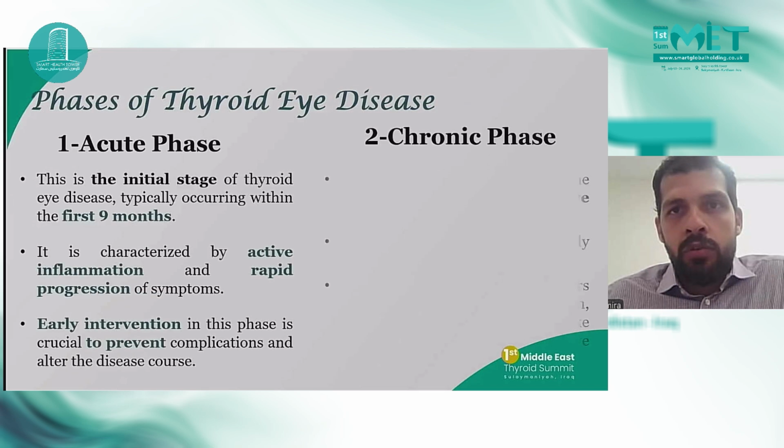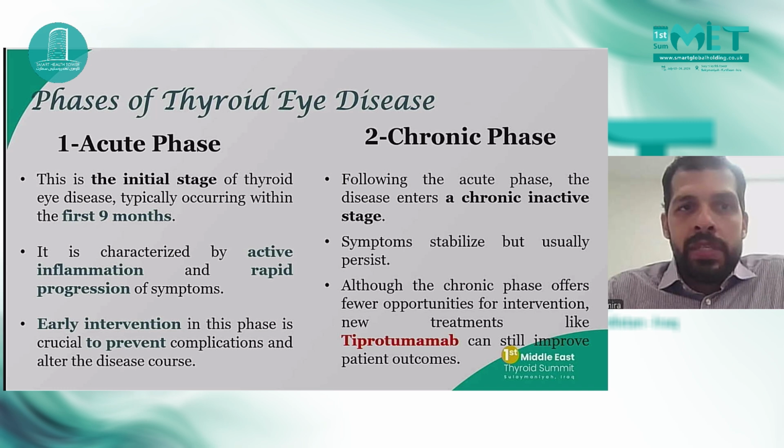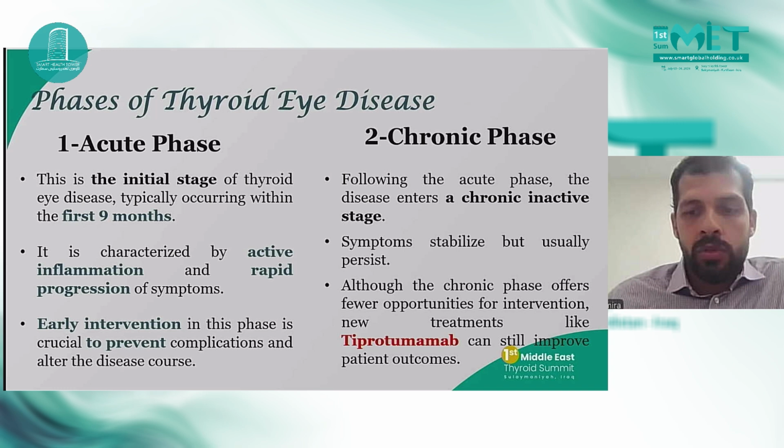We have two phases of thyroid eye disease. The acute phase, which is the initial stage of thyroid eye disease, usually occurs in the first 9 months, and it's characterized by active inflammation and rapid progression of symptoms. So early intervention in this phase is crucial to prevent complications and alter the disease course. After passing the acute phase, we go into the chronic inactive stage, in which symptoms stabilize but usually persist. Most of the treatments are not effective in the chronic phase, except teprotumumab, which is the new drug that we will talk about.